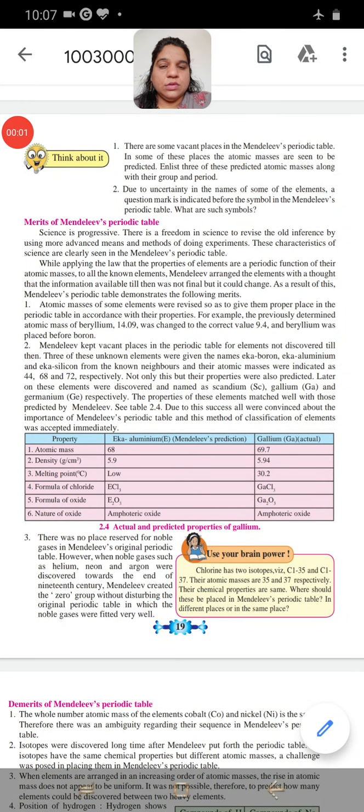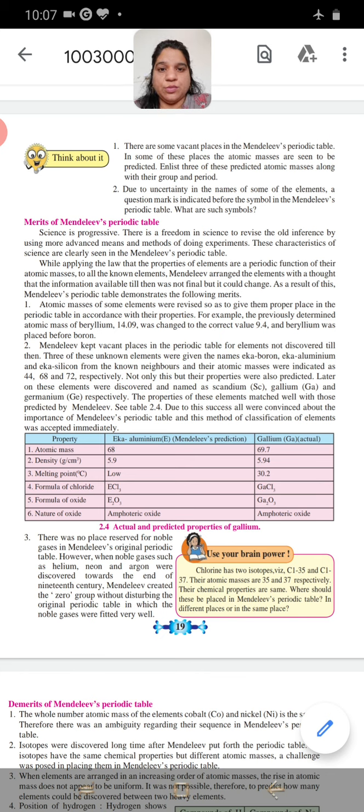Okay, now we have seen how Mendeleev's law is formulated and how he arranged the elements in the periodic table. Now, what are the different merits? As they said, science is very progressive, and whatever basis he has given, the methodology is being carried forward further. So there were some merits that we observe in his periodic table.